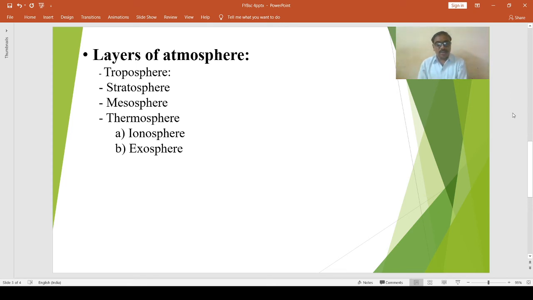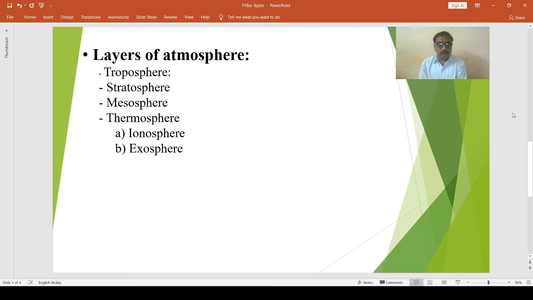Ionosphere: this layer extends from 80 kilometers. The distinctive features of the ionosphere are the highly energetic gamma and X-rays. The insolation is absorbed by molecules and atoms of nitrogen and oxygen.